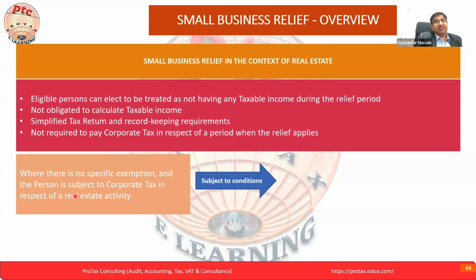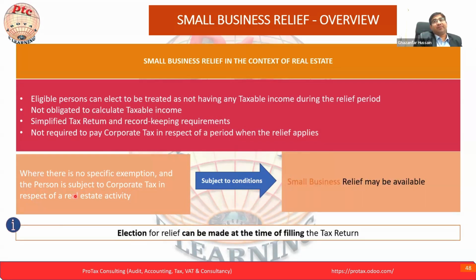Considering that condition, small business relief may be available. The specific exemption is not met, but still, subject to applicable conditions, small business relief may be available.